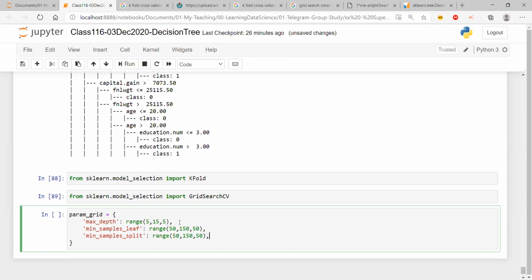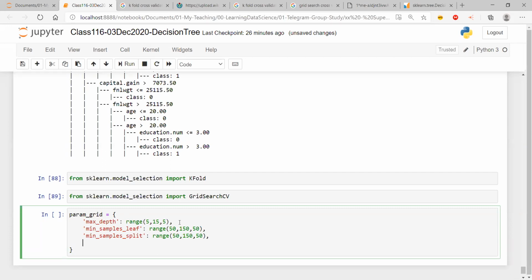Usually, we don't take ranges like this. We take even bigger ranges. So for max depth, we'll take ranges like 1, 5, 10, 15, 20, 25, and so on. But that will require very good computing power. I don't have that kind of a laptop. So I'm just going to restrict myself to this.